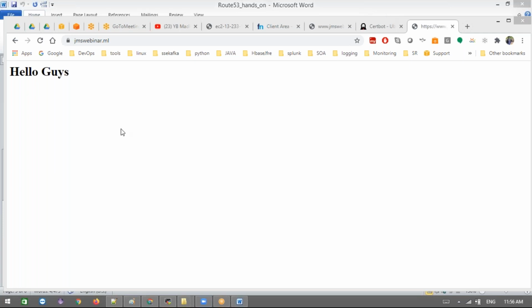Yes. Now see, we are accessing our site with SSL. Clear?